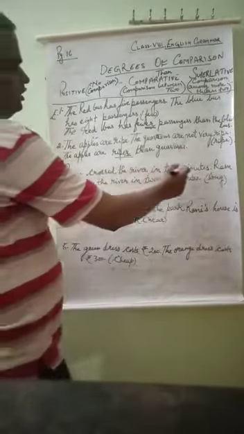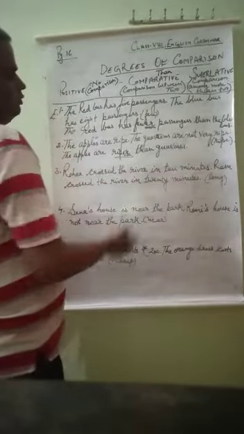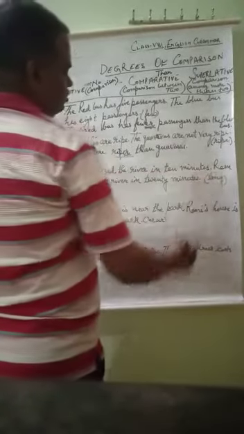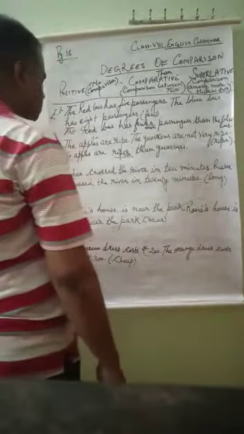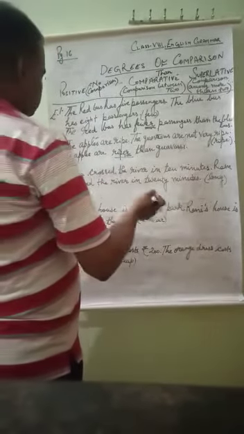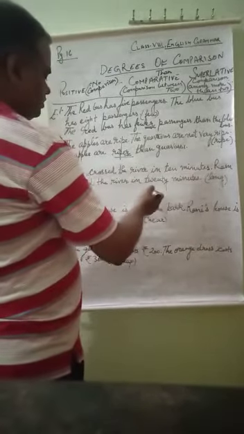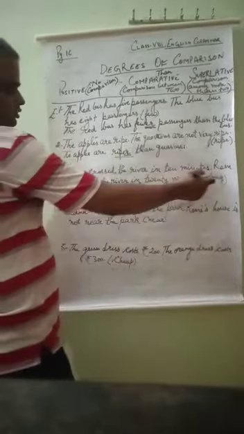Rohan crossed the river in 10 minutes, Ram crossed the river in 20 minutes. And we have to join it by using long. Which one took a long time? Rohan took 10 minutes and Ram took 20 minutes. So Ram is taking more time.